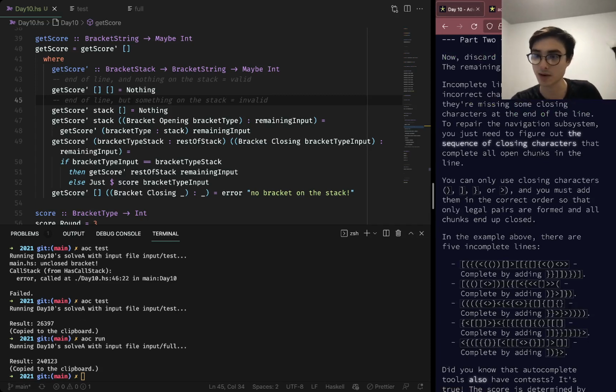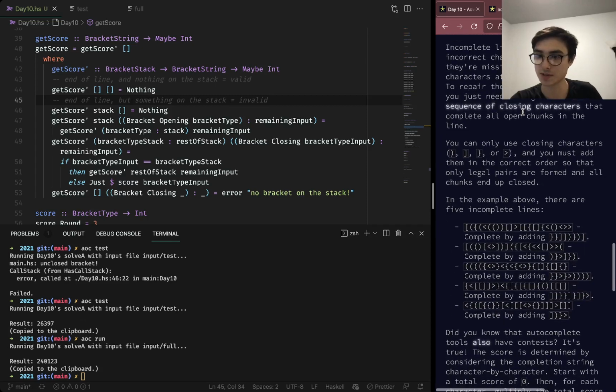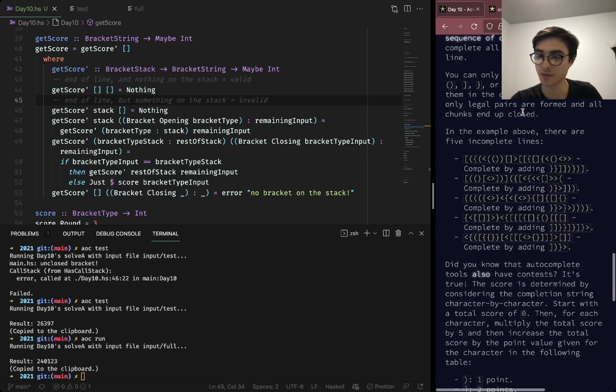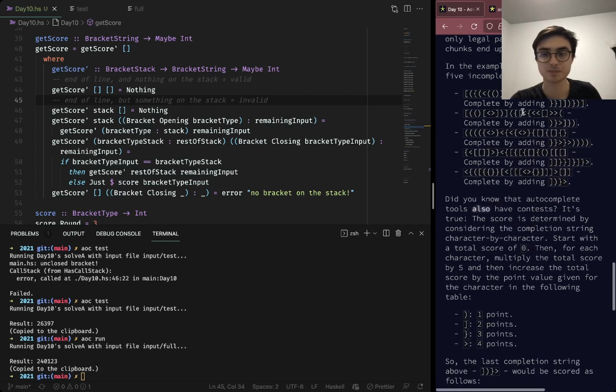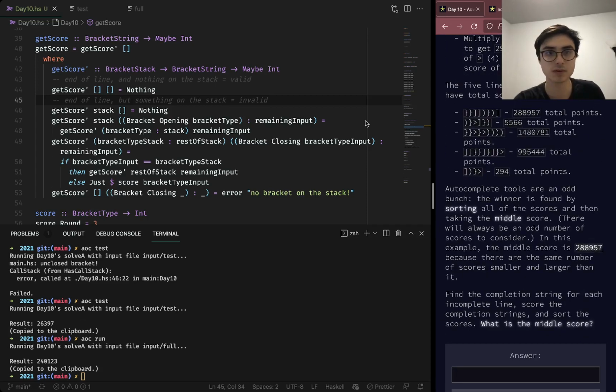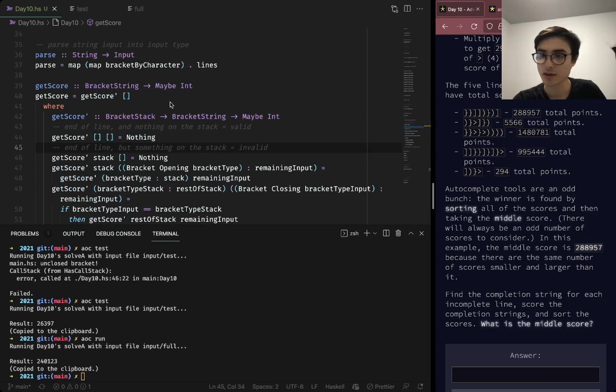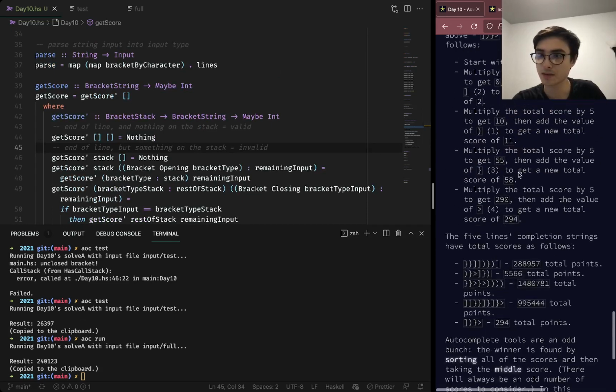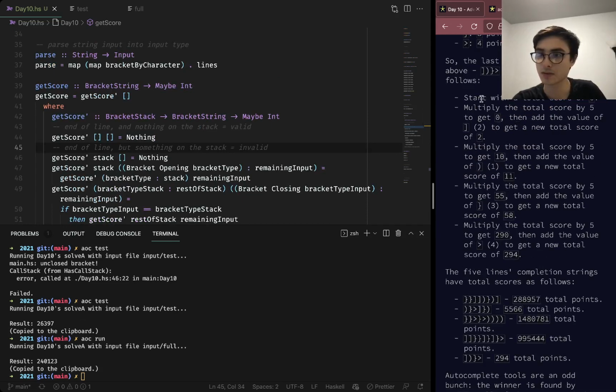Okay, the remaining are incomplete. And so we just need the sequence of closing characters. Right. Okay, sure. So we start with 0.